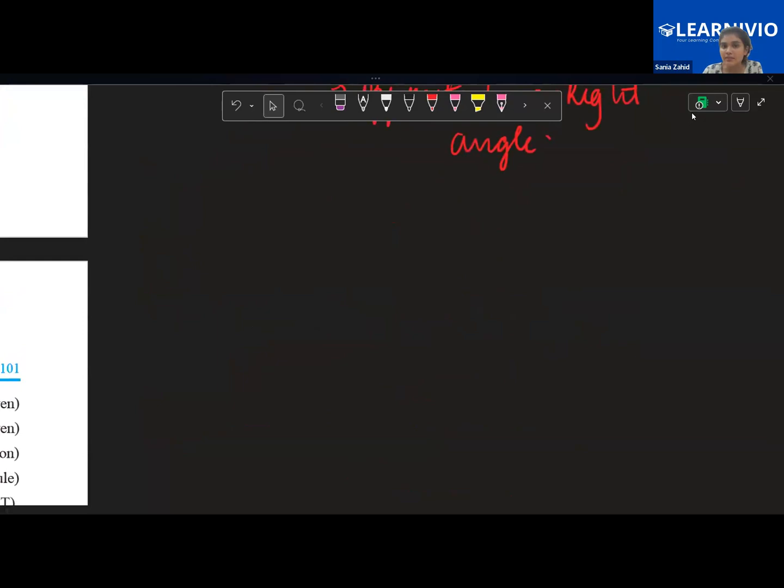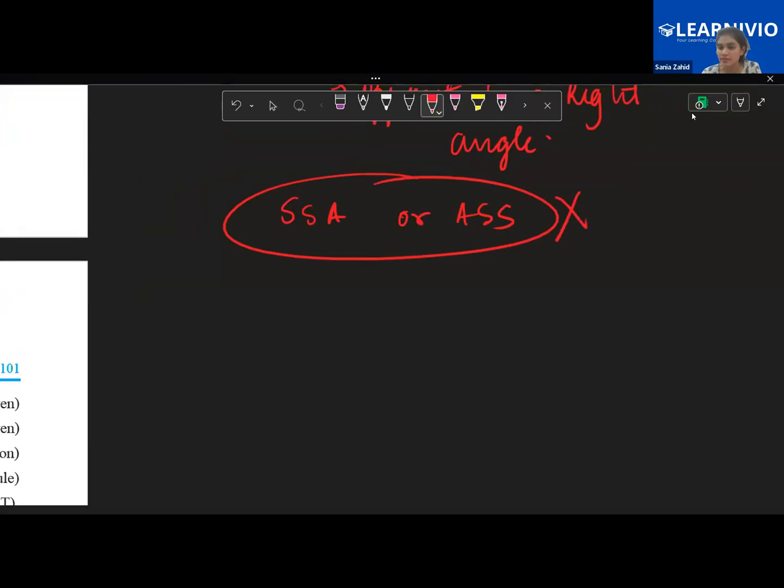that SSA or ASS are not congruencies. When the adjacent sides are equal, that does not become a congruency. So SSA and ASS are not congruencies, but instead of that we have RHS. Because in RHS, the right angle is an angle, and the hypotenuse is obviously a side. So instead of ASS or SSA, we actually have RHS.